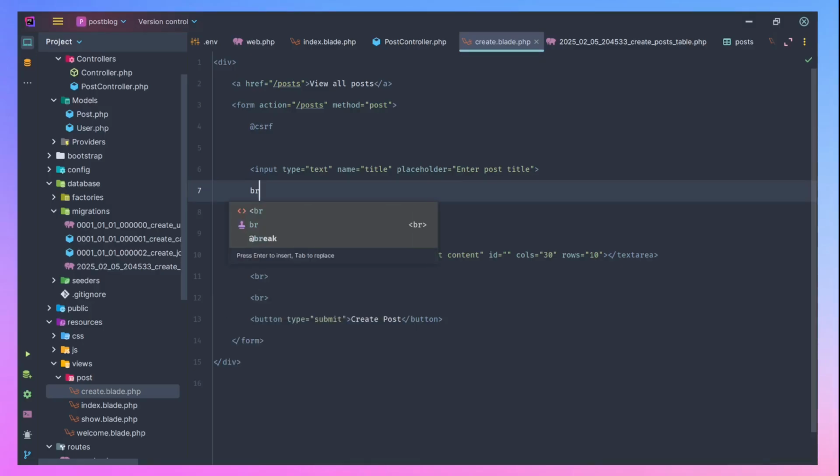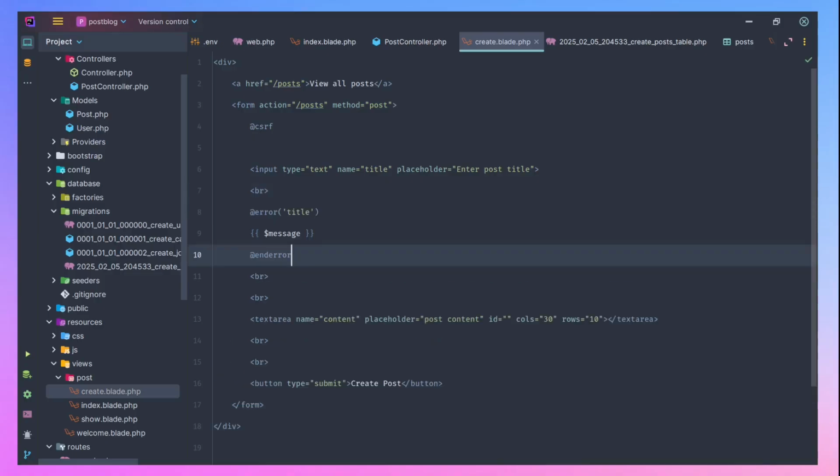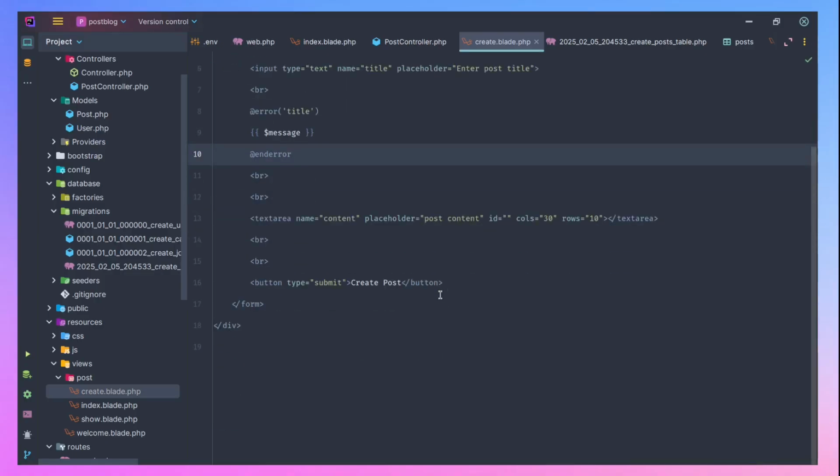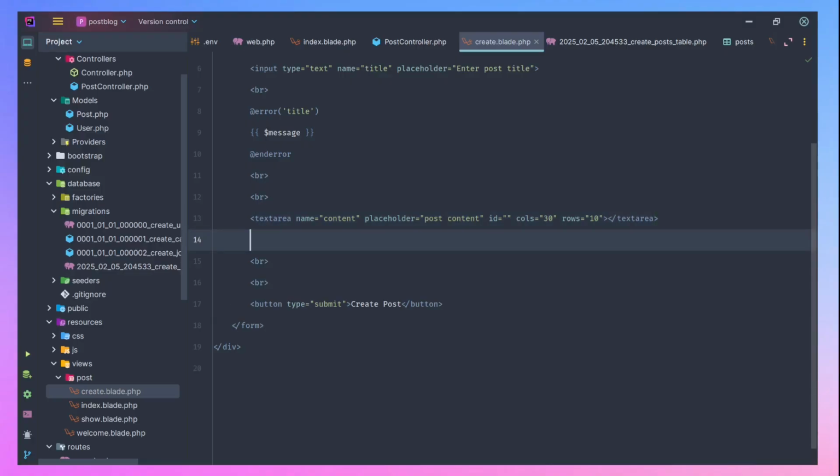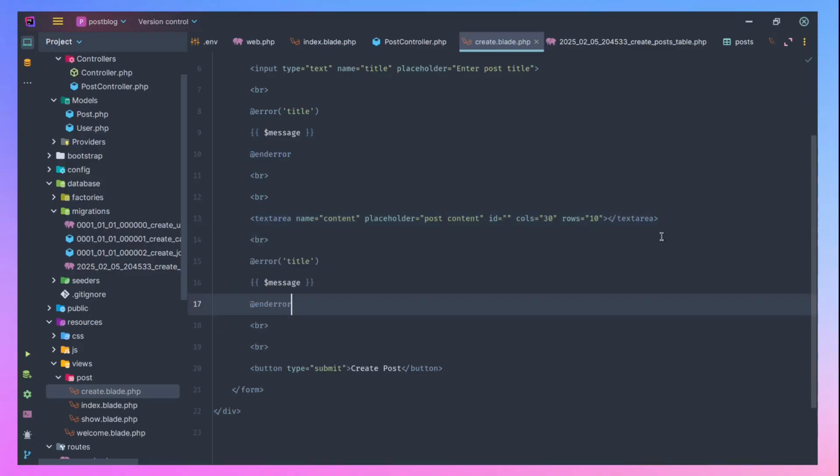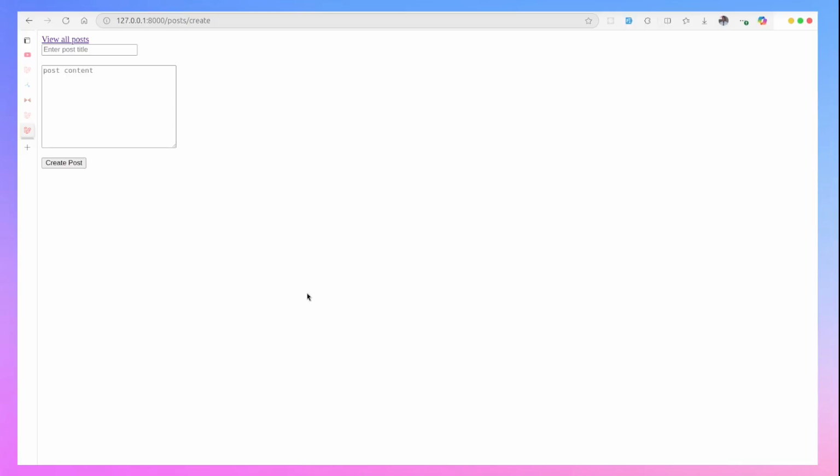So let's say BR. Then if we have an error for content, let's say BR. Then we also want to put the error for this content. So now let's create. You can see now we have: the title field is required, the content field is required.